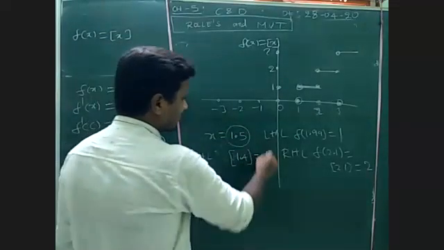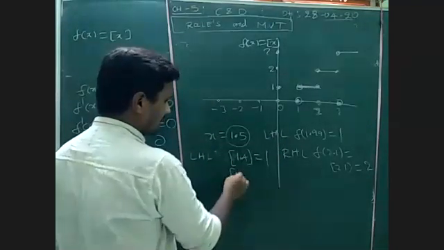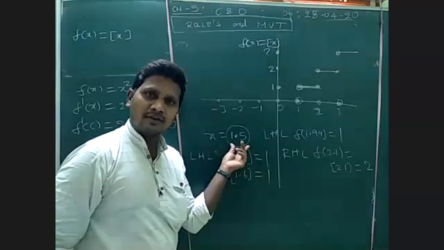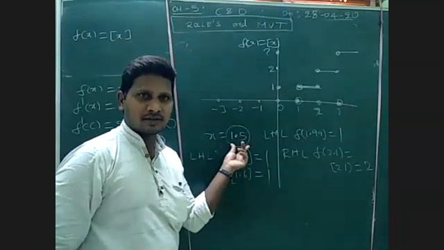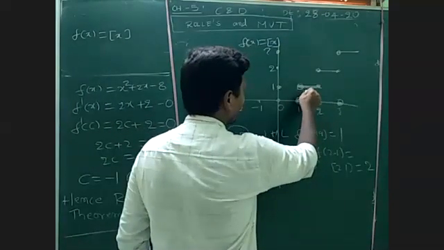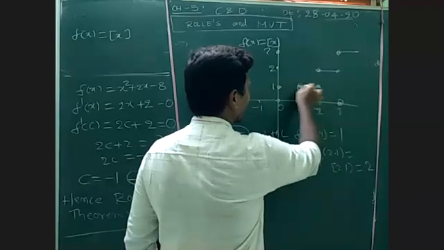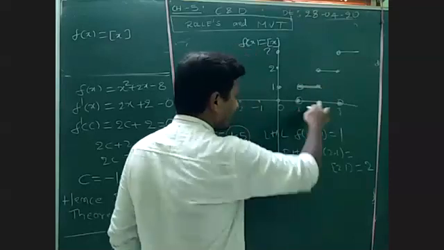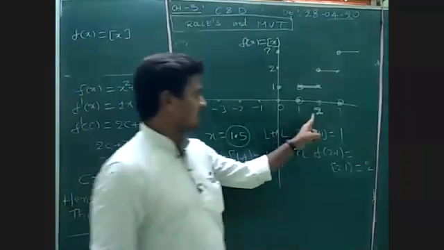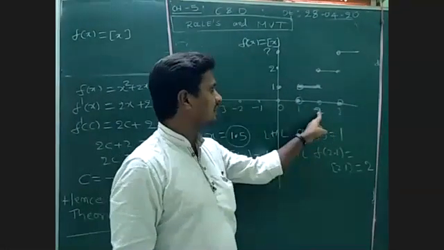It is 1 only. Right hand limit at 1.5 means more than 1.5, say 1.6, which is 1 only. See, at a decimal value it is continuous. Because observe, is there any break between 1 and 2, at 1.1, 1.2, 1.3? You can take any decimal values, there is no break, it is continuous. But exactly at the integral part, it is not continuous. So every greatest integer function is not continuous at integers.